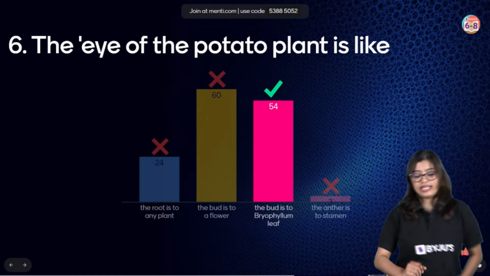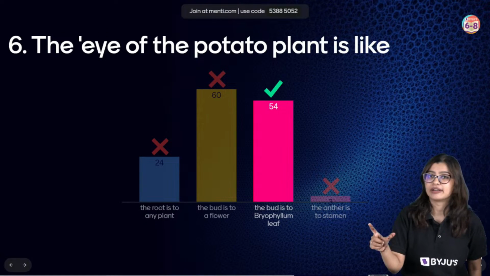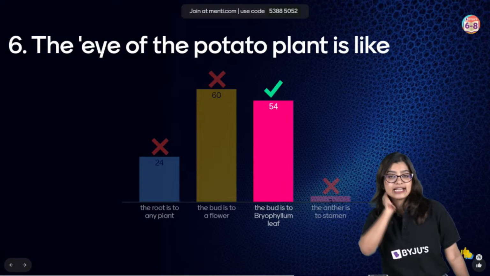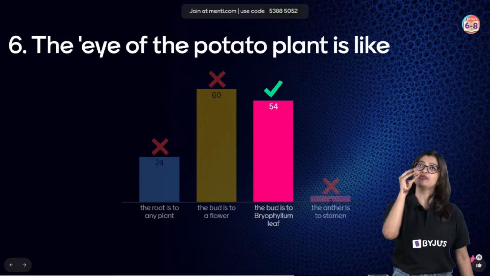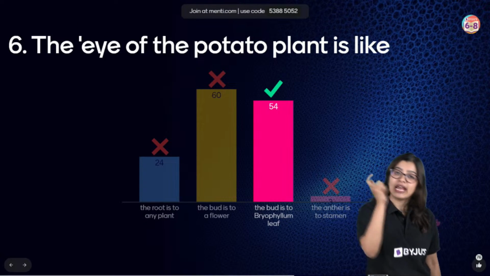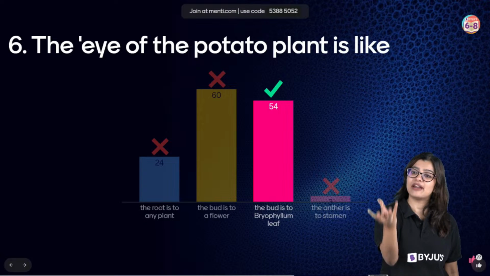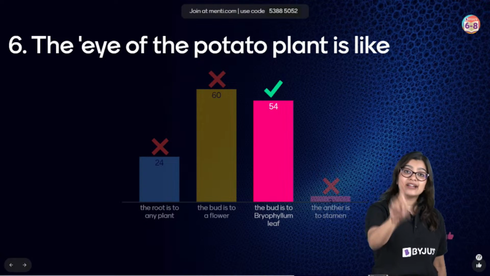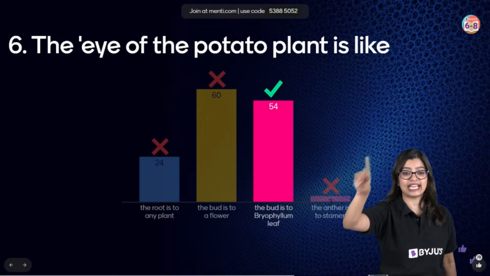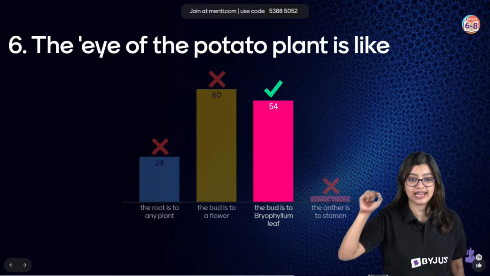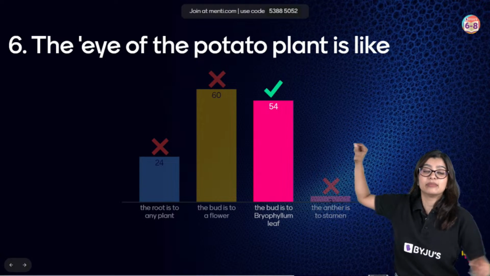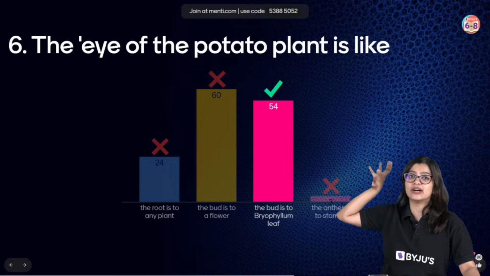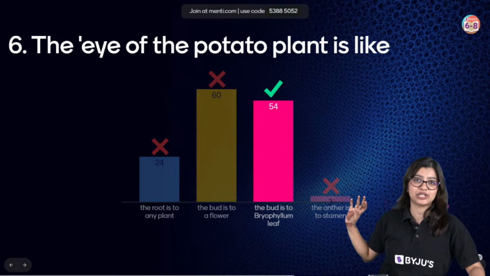Students, the eye of the potato plant is basically the nodal region from where a new potato plant will arise. But that mode of reproduction is asexual, right? That means this right here is a vegetative mode of propagation.